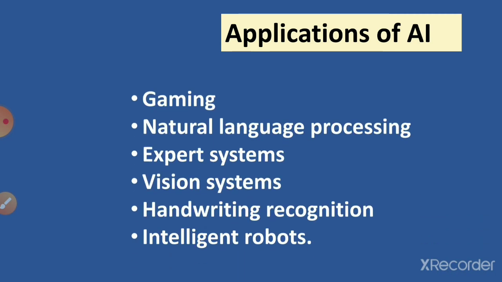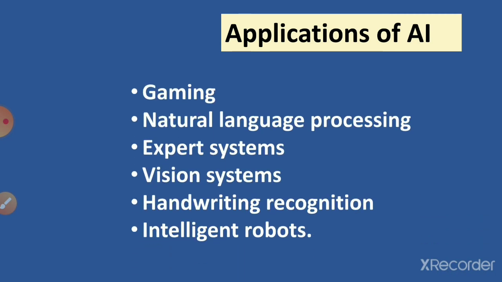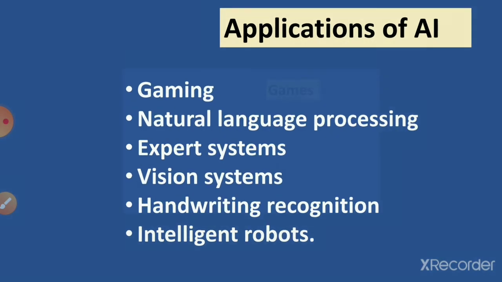Applications of AI, we have already in the first session seen so many applications. Still, these are a few more. That is gaming, natural language processing. So many games are there which use AI, right? Natural language processing is there, expert systems are there, vision systems are there, handwriting recognition systems are there, then intelligent robots are there. So these all are the applications of AI, children.